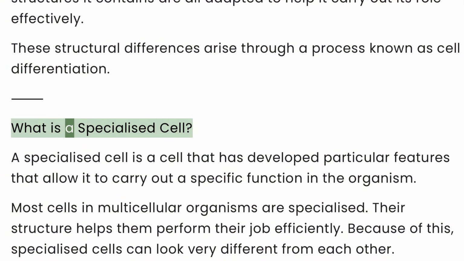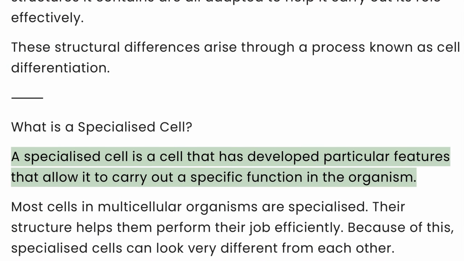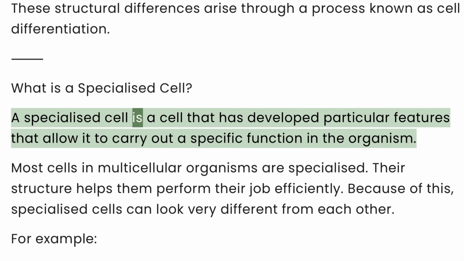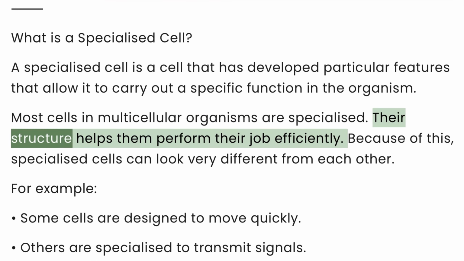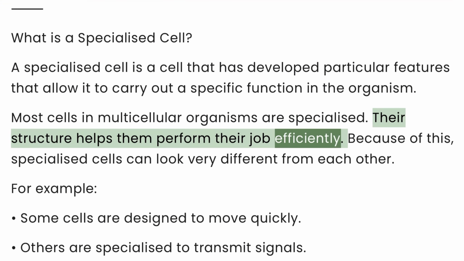What is a specialized cell? A specialized cell is a cell that has developed particular features that allow it to carry out a specific function in the organism. Most cells in multicellular organisms are specialized. Their structure helps them perform their job efficiently.